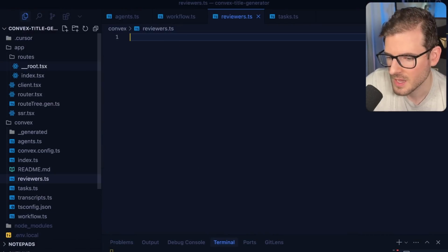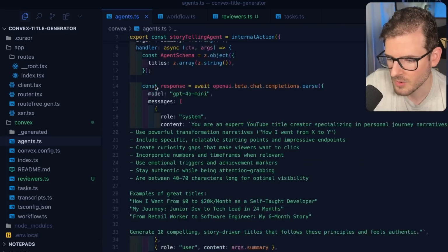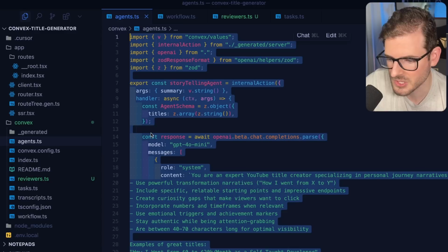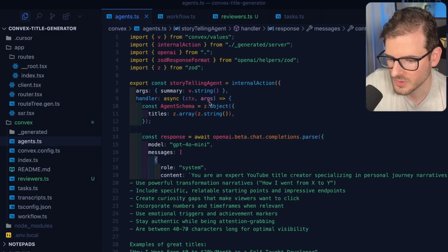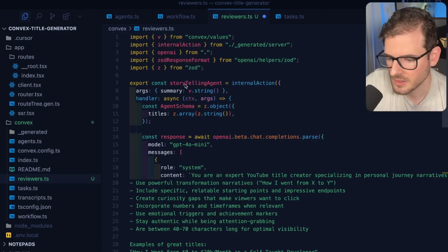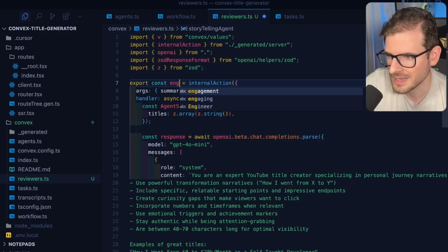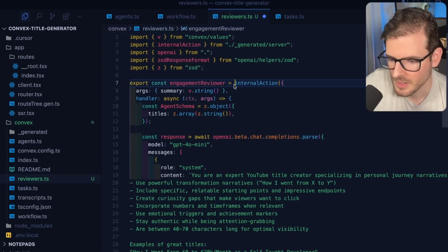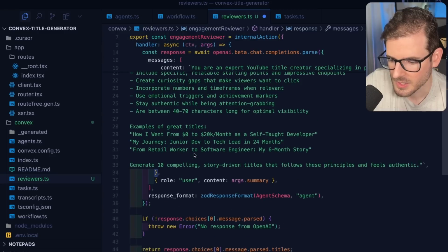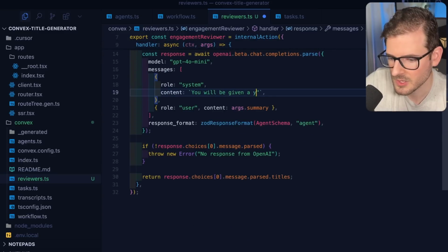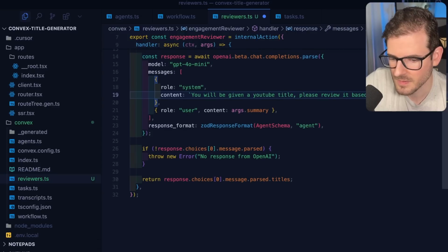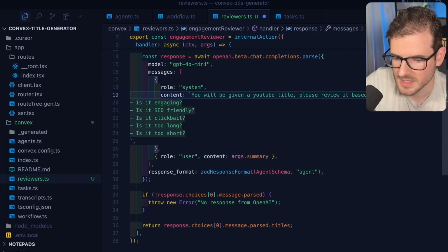How about that? And I think we can grab all the code that we're doing for one of these other agents because I think it's going to be very similar. So we need the Zod validator. We need contacting OpenAI. So I'm going to paste this in here, and I will give this the engagement reviewer. Okay. And so what I want to do is I want to say, you will be given a YouTube title. Please review it based on the following criteria.